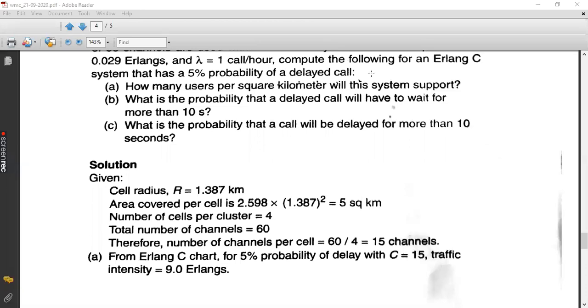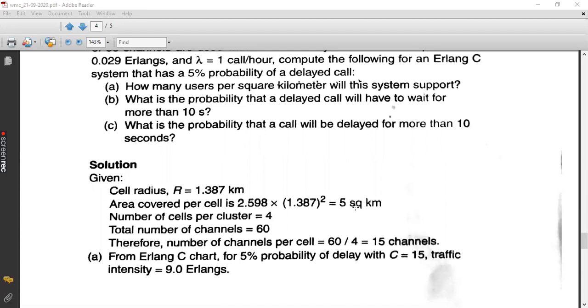That is, if the radius is given, we find the coverage area of a hexagonal cell using geometry only. So kindly note that equation. It is applicable to all hexagonal cells. The area of a cell is 2.598 into radius square. Substitute the radius and we get the answer in square kilometers. That is approximately 5 square kilometers as the coverage area of one particular cell.